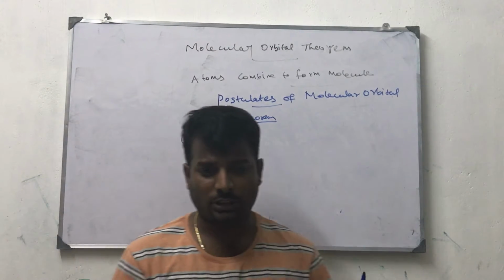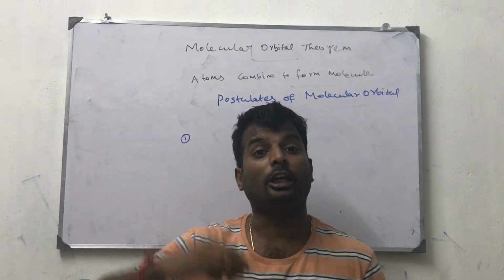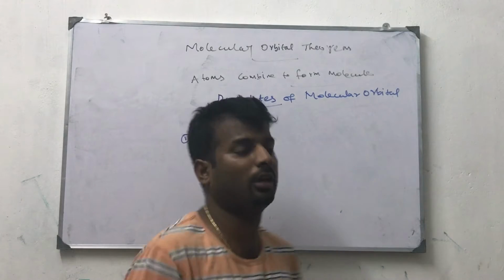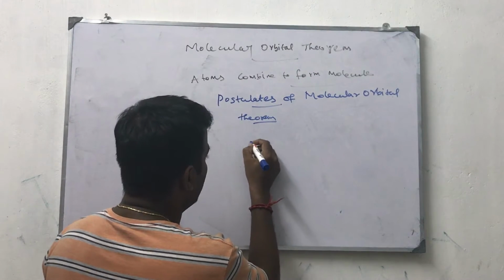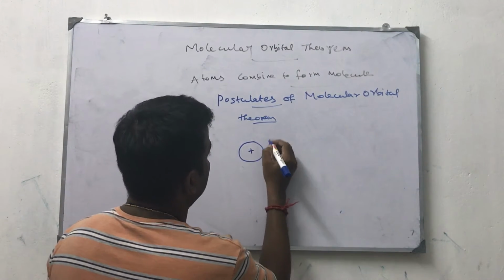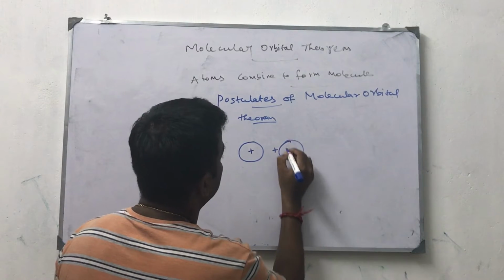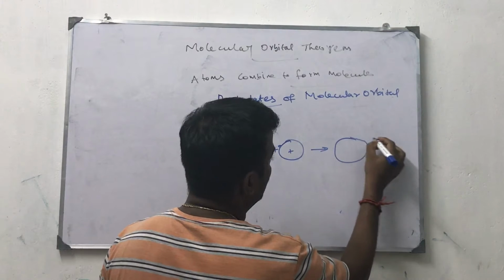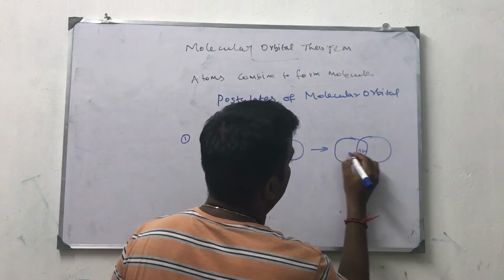Atomic orbitals, when they approach each other, lose their identity and form a new set of orbitals called molecular orbitals. For example, when two atoms combine together, what happens? They merge with each other and lose their identity. Electrons are found here.